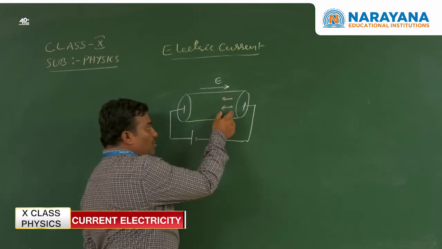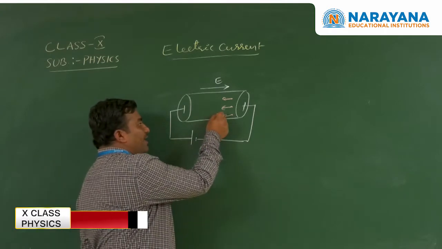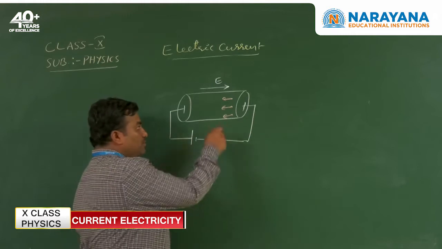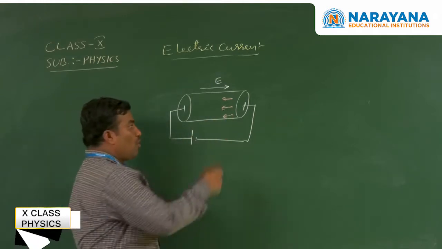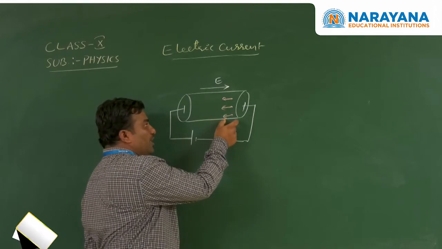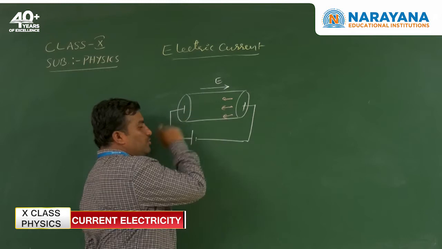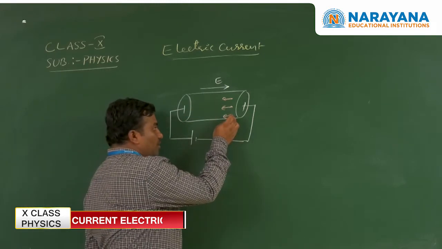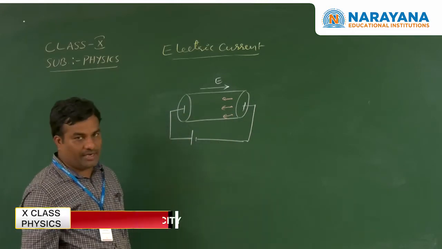So these electrons collide with lattice positive ions. So why do these electrons maintain a specific direction, moving from the negative end to the positive end? But these electrons travel from one end to another end opposite to the electric field.